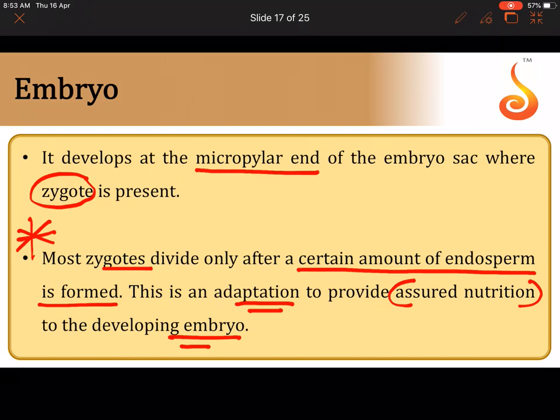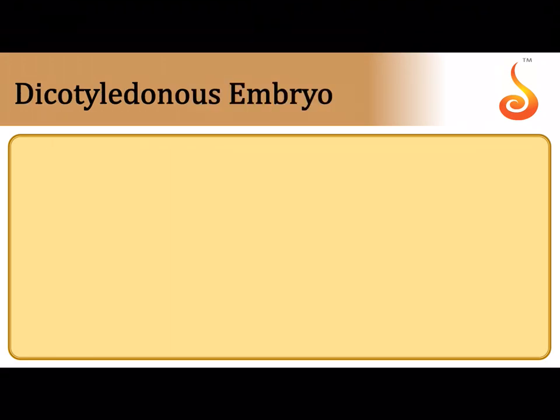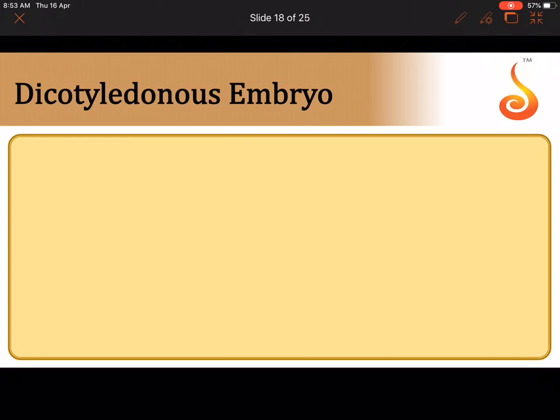A very important give-reason question: why does the zygote divide only after a certain amount of endosperm is formed? That is because it is an adaptation to provide assured, 100% guaranteed nutrition to the developing embryo. Now let us see what happens to the zygote.